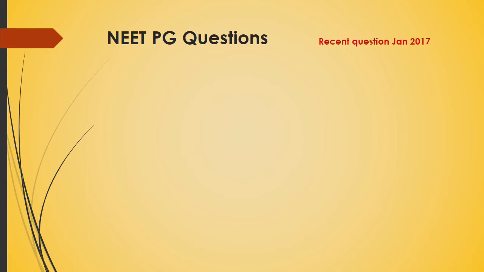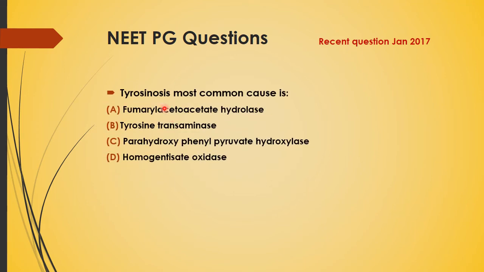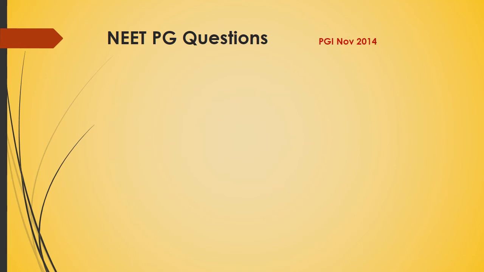This question was a recent question in January 2017. The question is tyrosinosis. Most common cause is fumaryl acetoacetate hydrolase, tyrosine transaminase, para-hydroxyphenyl pyruvate hydroxylase, or homogentisate oxidase. And the answer is fumaryl acetoacetate hydrolase. That is the last enzyme, that is tyrosinemia type 1.